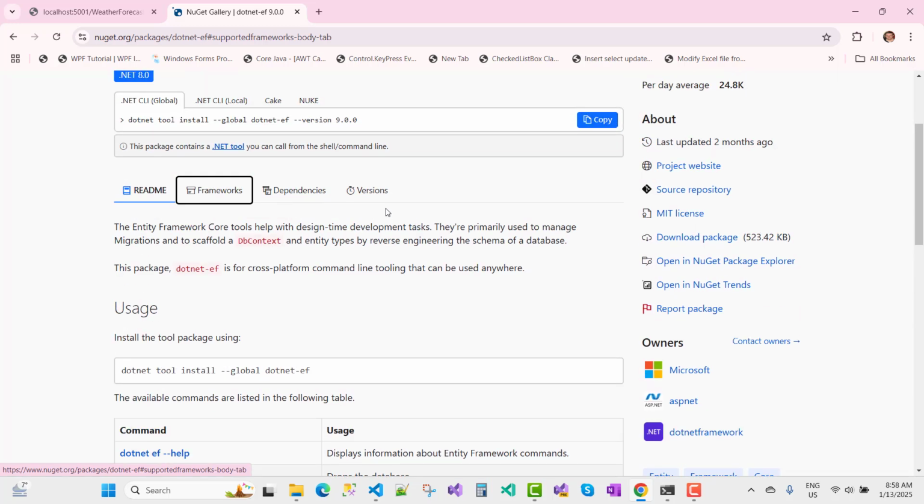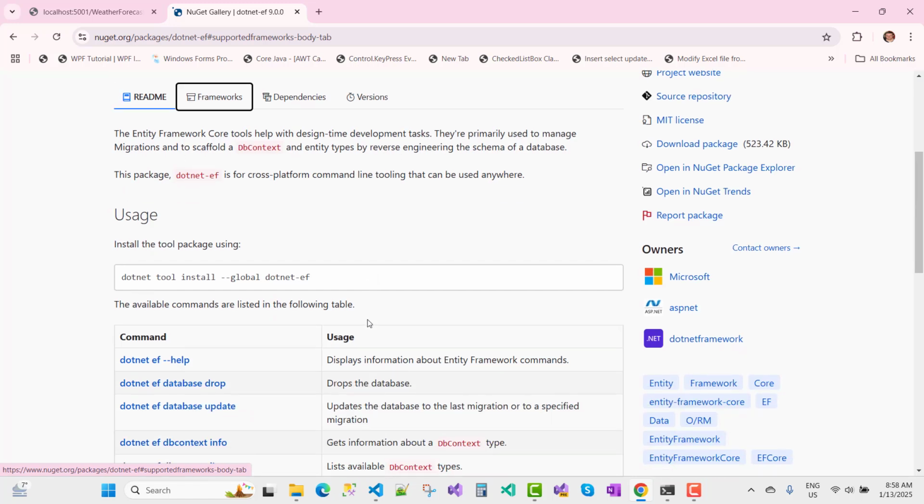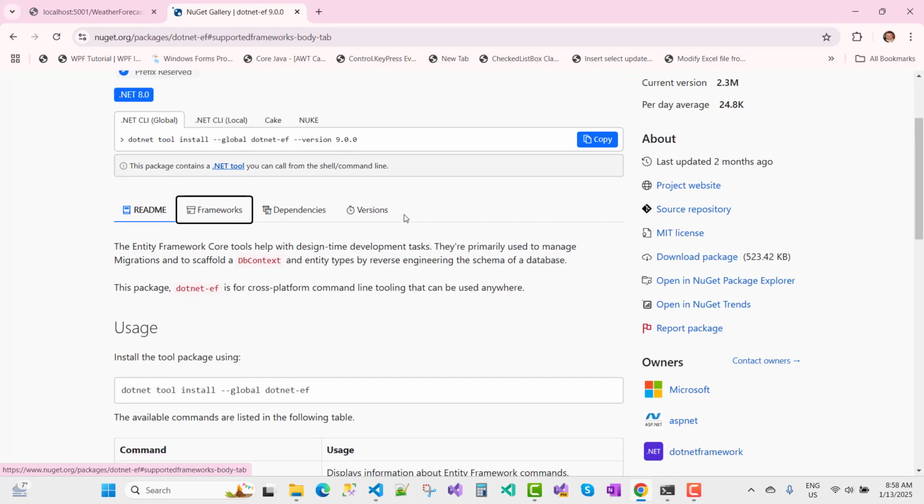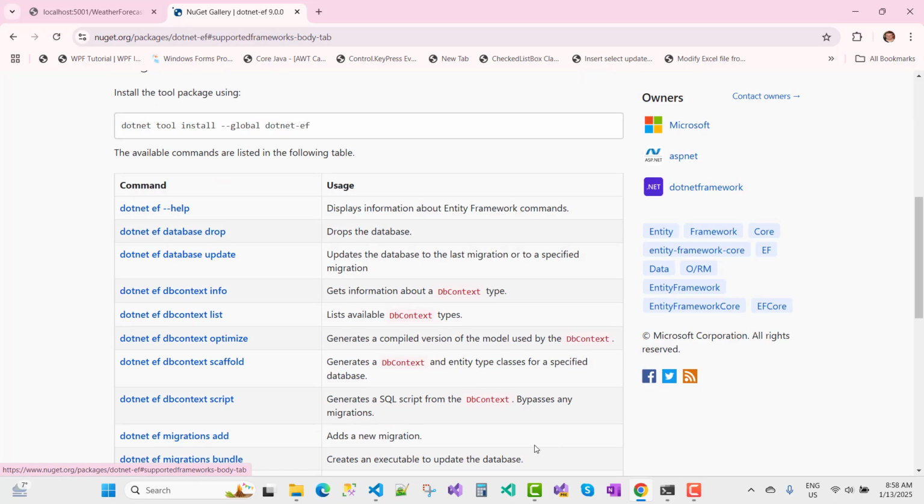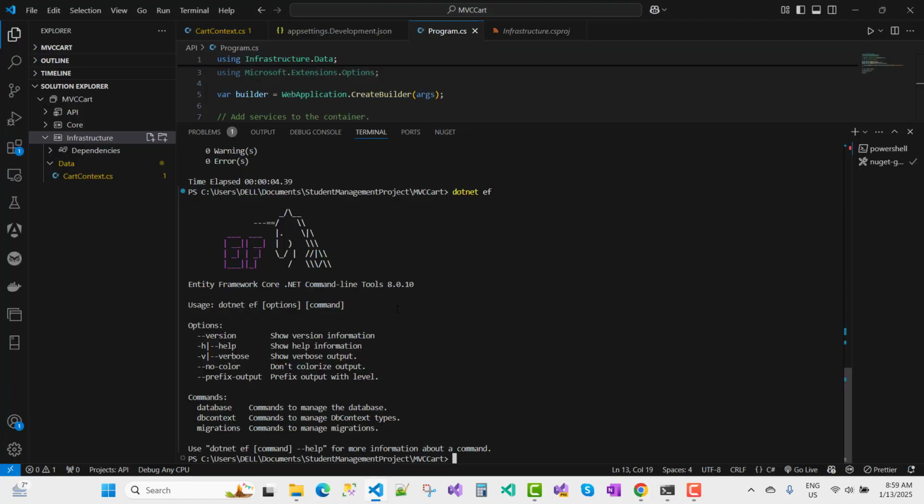You can see here the Entity Framework Core tools help with design-time development tasks. They are primarily used to manage migrations and scaffold DbContext and entity types. Here you can see the dotnet tool install global dotnet-ef command, and dotnet ef with --version, and you can see here the current version of the dotnet ef tool, Entity Framework Core .NET command-line tools 8.0.10.